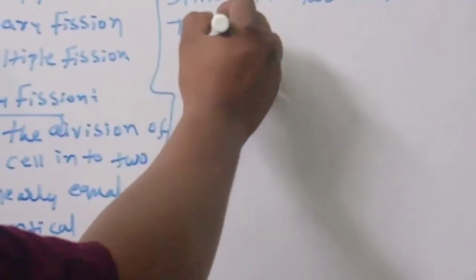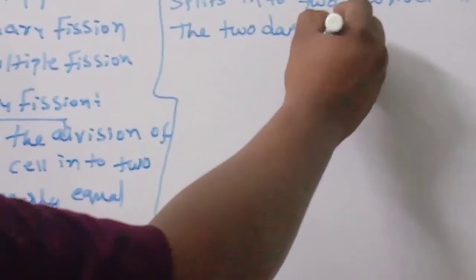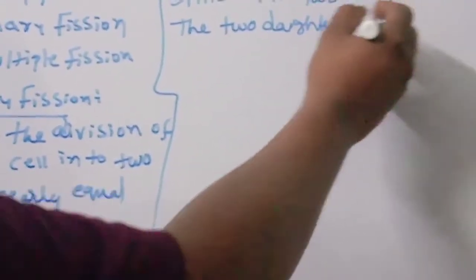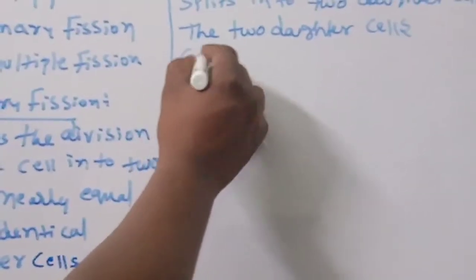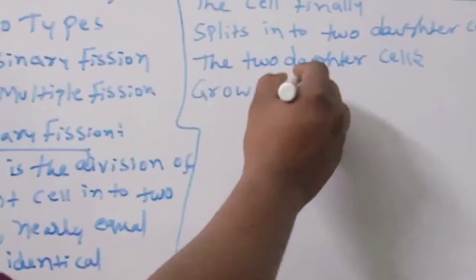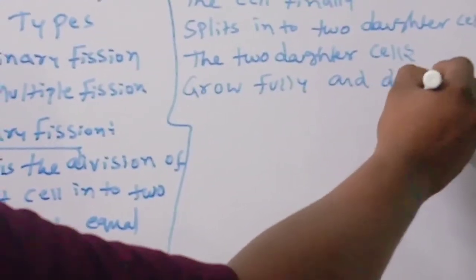The two daughter cells grow fully and divide again.